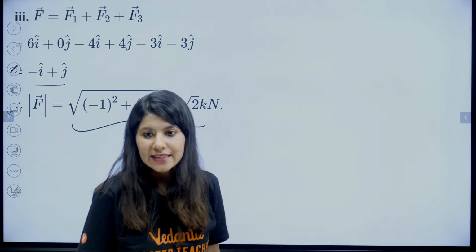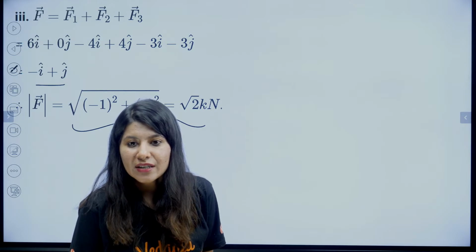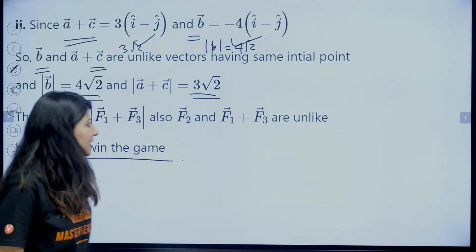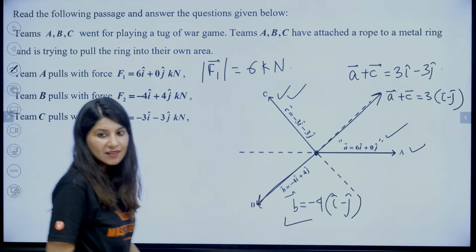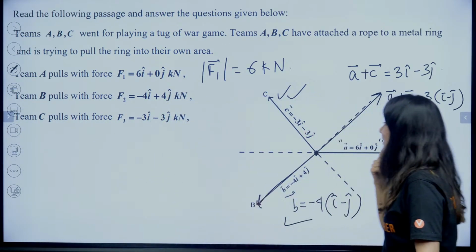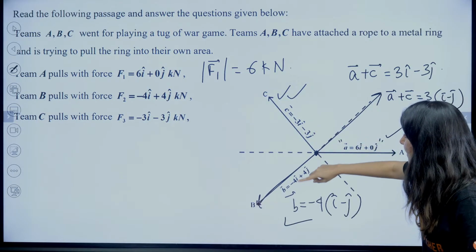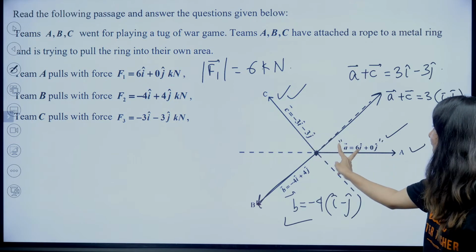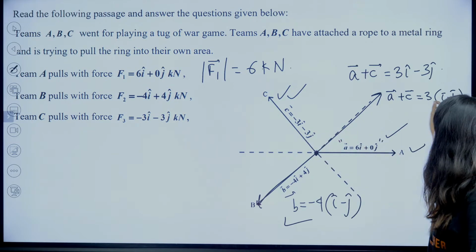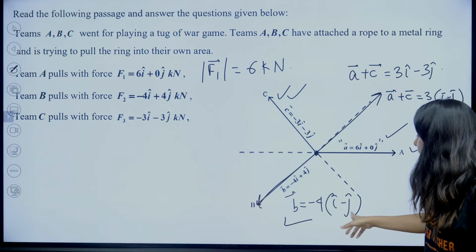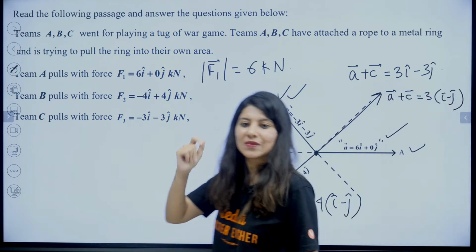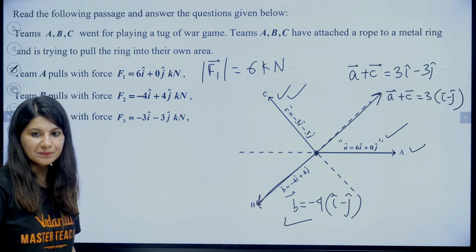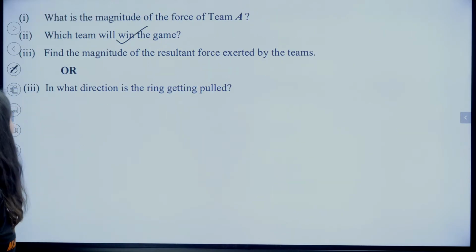One question Sadhana is asking: ma'am, why do we have to take A plus C? So this is actually an observation, Sadhana. In the beginning I was thinking about B and C, but if I was adding B and C, it was not making any sense. If I add A and C, I could see 3i minus j, and this is minus 4i plus 4j. Oh, nice. Clear? I hope this is clear.